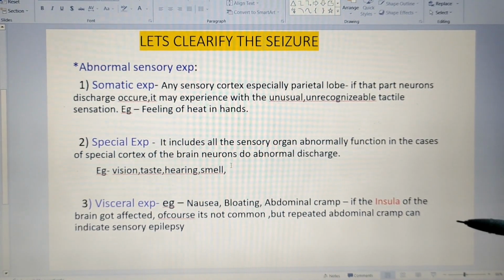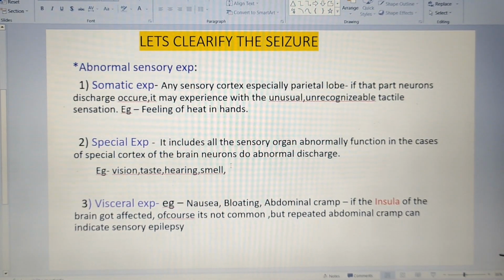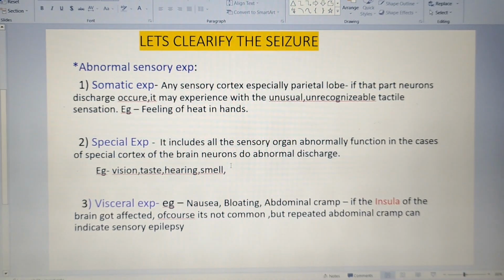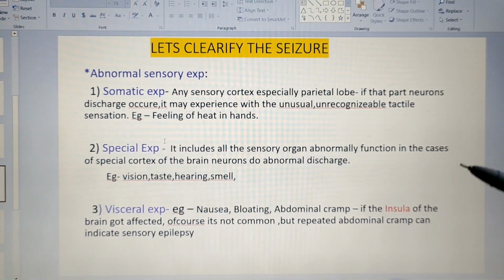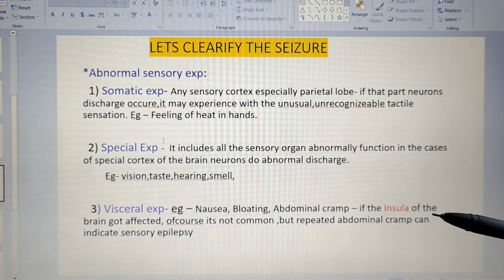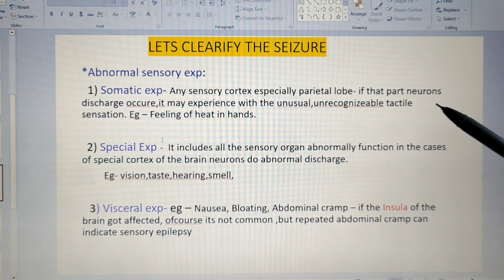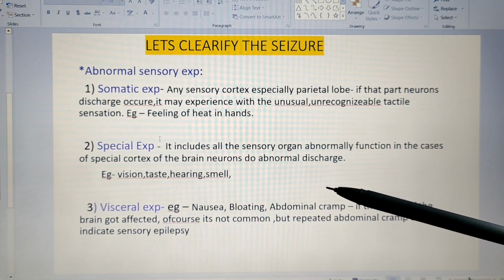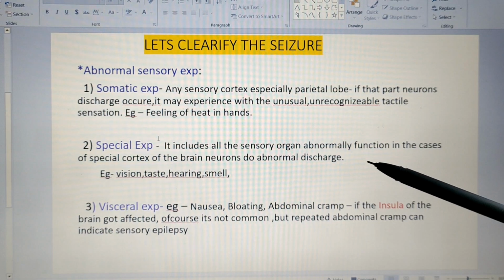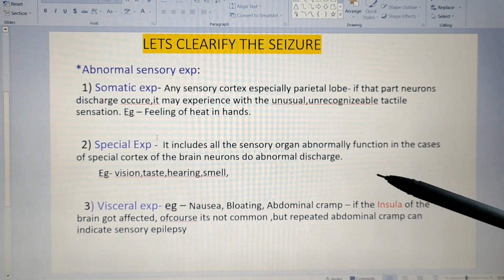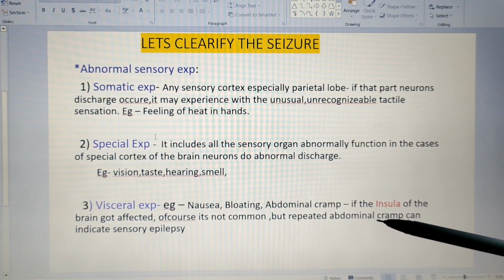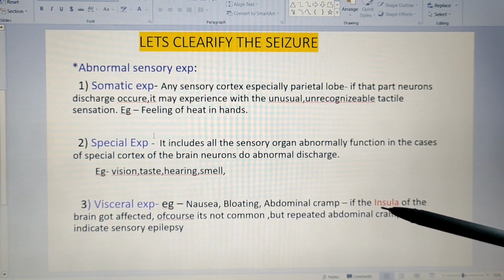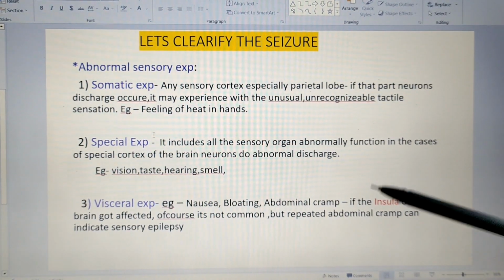So there are three sensory experiences: somatic experiences, special senses, and visceral experiences. The abnormal experiences can occur either through somatic experiences, through touch, or through abnormal special experiences like abnormal vision, taste, hearing and smell. And also the patient can complain about pain in the abdomen, the leg, the hand, or any part inside, like visceral pain.